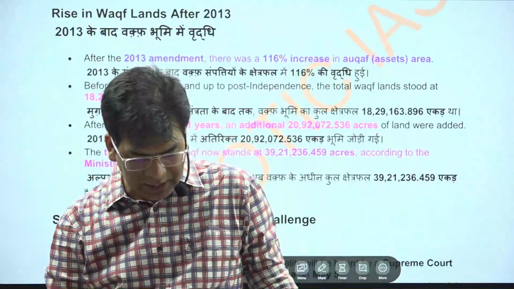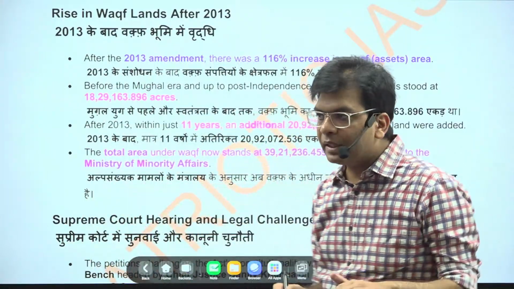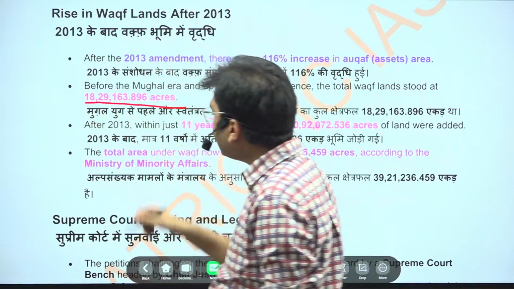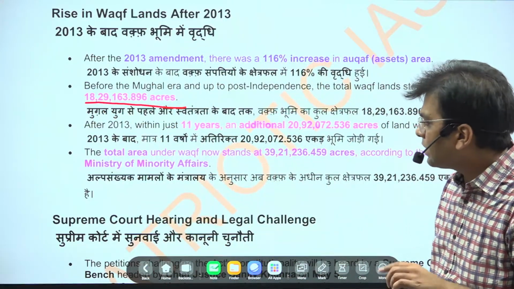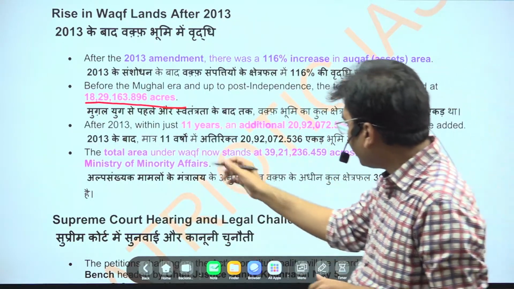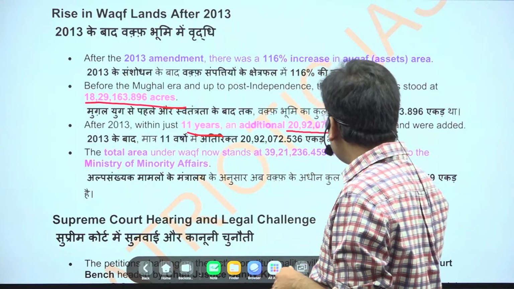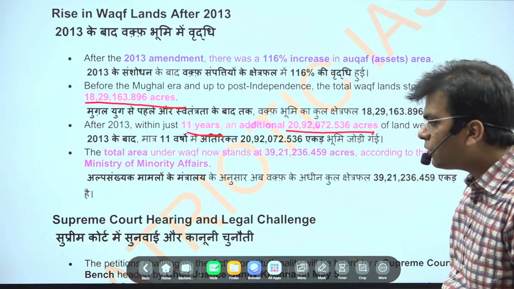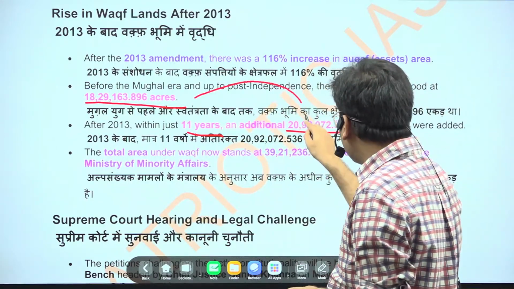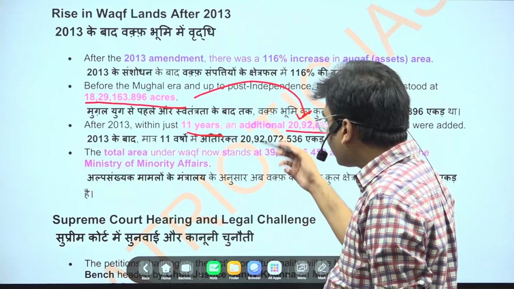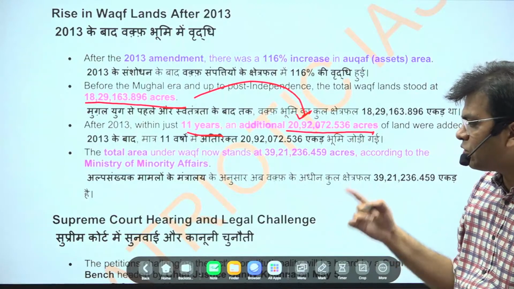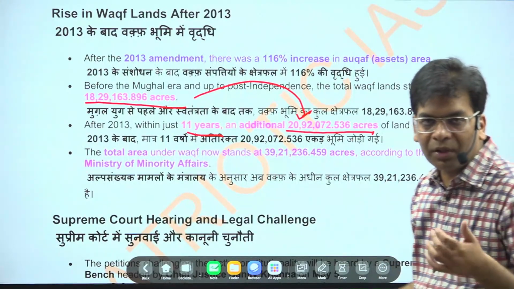So here you will see that from the Mughal period to post-independence, the total land under the Waqf was 18,29,163 acres. But after this 2013 amendment, there has been an addition of 20,92,072 acres of land. You will see that more than double the land has been added, and the government is claiming this is due to misuse of the amendment and misuse of the Waqf law, which the government wants to rectify.